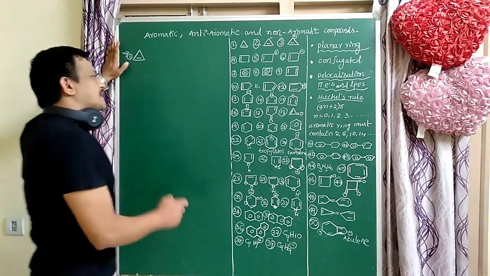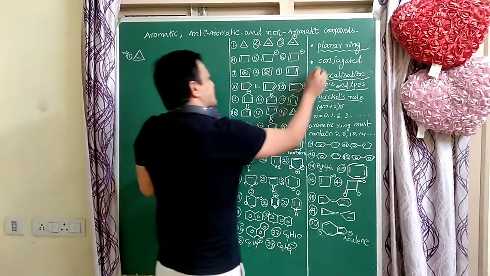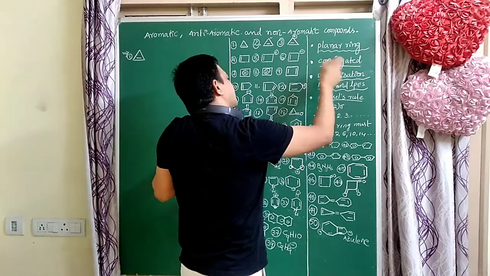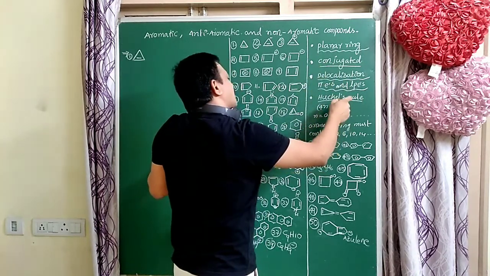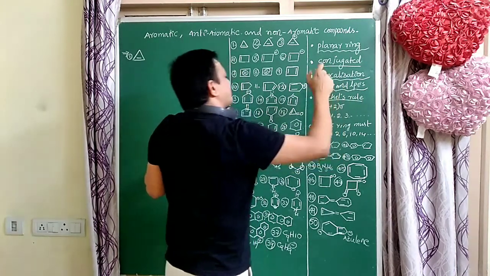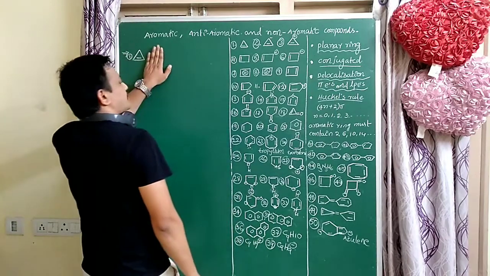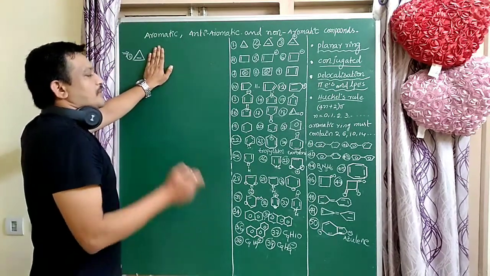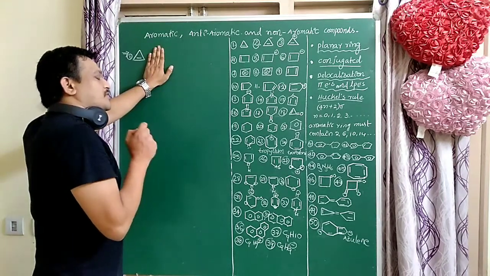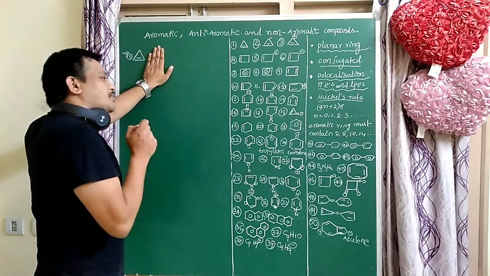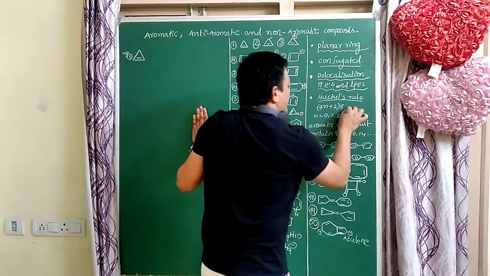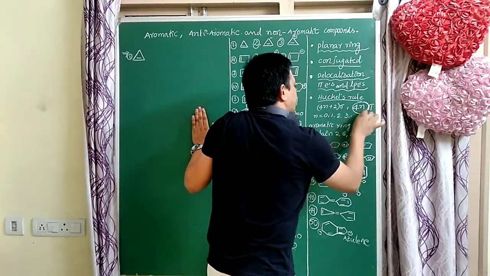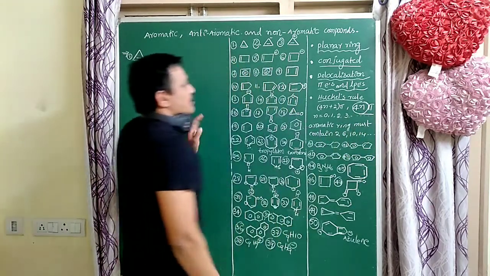So if a ring is there, the conjugated system is there, pi electrons and lone pairs are involved in delocalization, and it follows the 4n plus 2 pi electrons, that is an aromatic compound. If it does not follow 4n plus 2 pi electrons but follows 4n pi electrons, that is anti-aromatic.